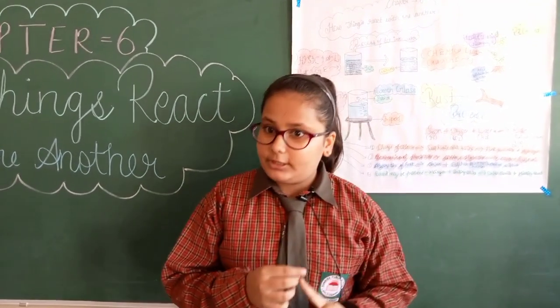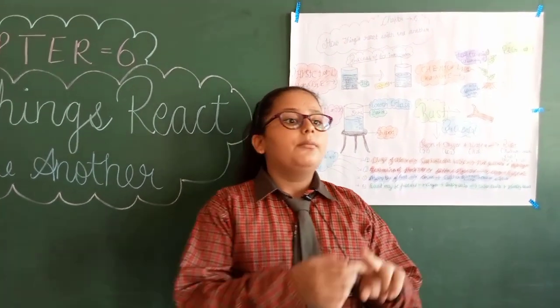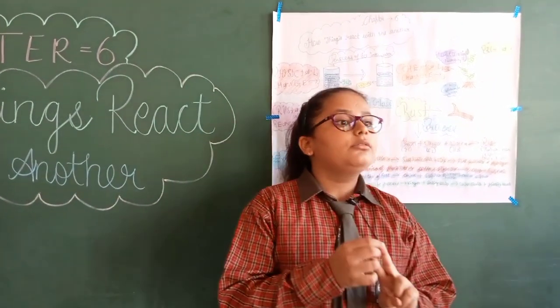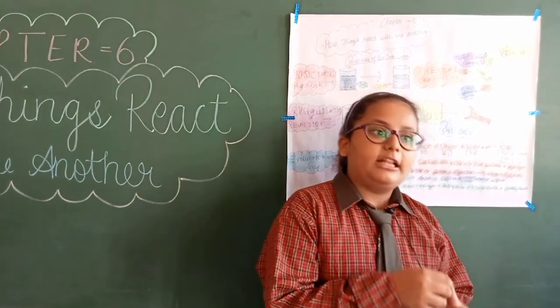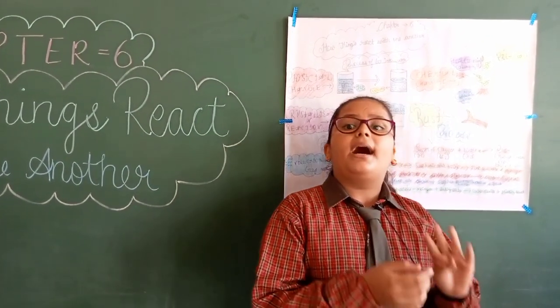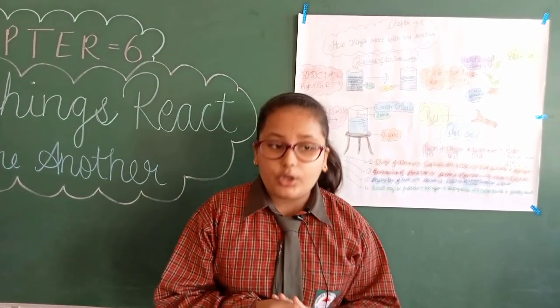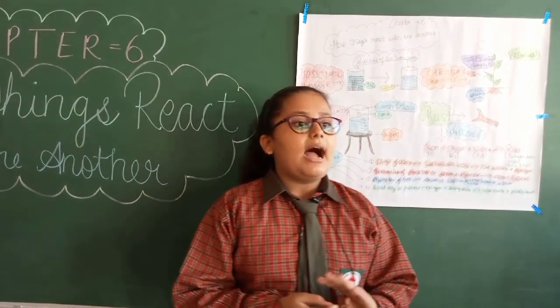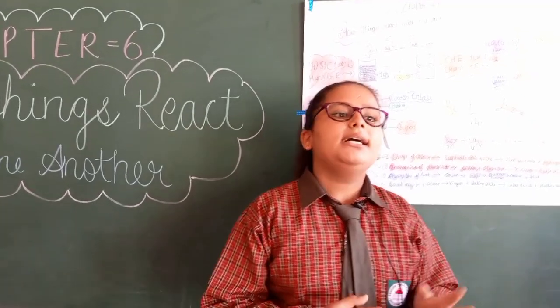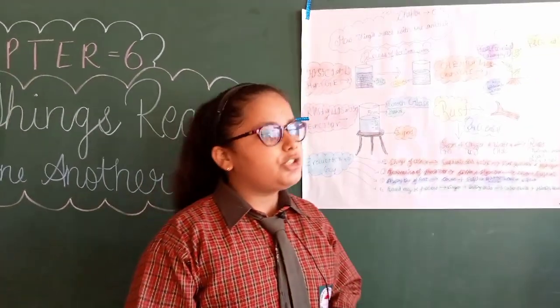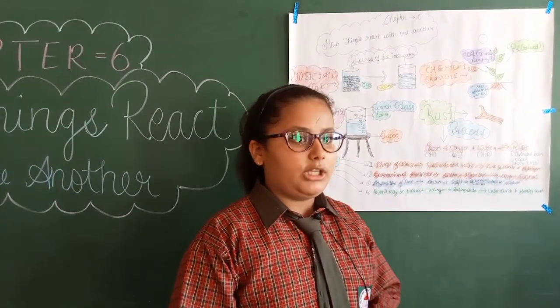By putting it in contact with non-metals, by painting iron articles, by the galvanizing process, by applying oil or grease on iron articles, and by alloying it.